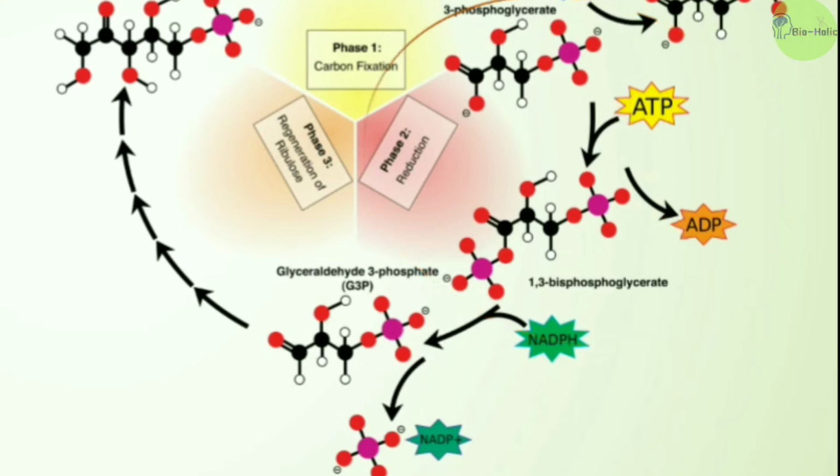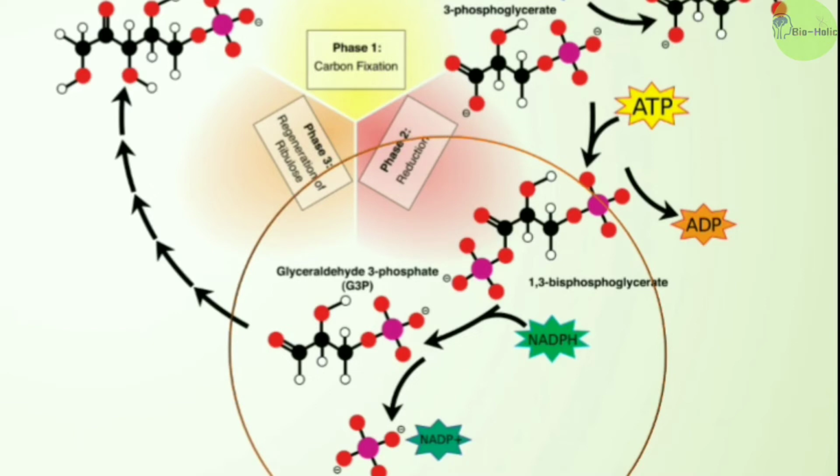And in the next step, the enzyme glyceraldehyde 3-phosphate dehydrogenase then catalyzes the reduction of 1,3-bisphosphoglyceric acid by NADPH, which is another product of the light dependent stage. Ultimately, glyceraldehyde 3-phosphate is produced and the NADPH itself is oxidized and becomes NADP+.